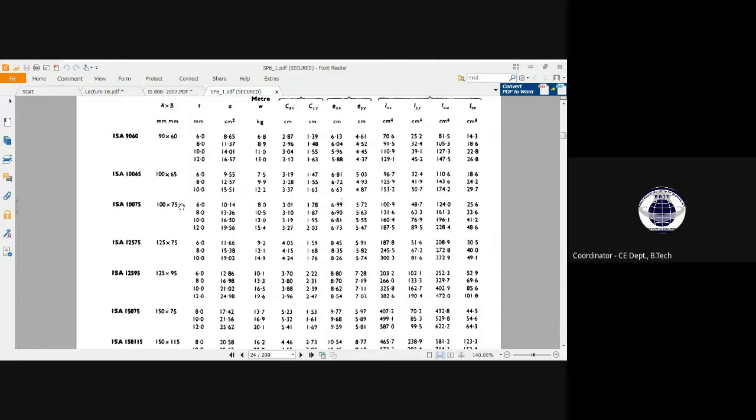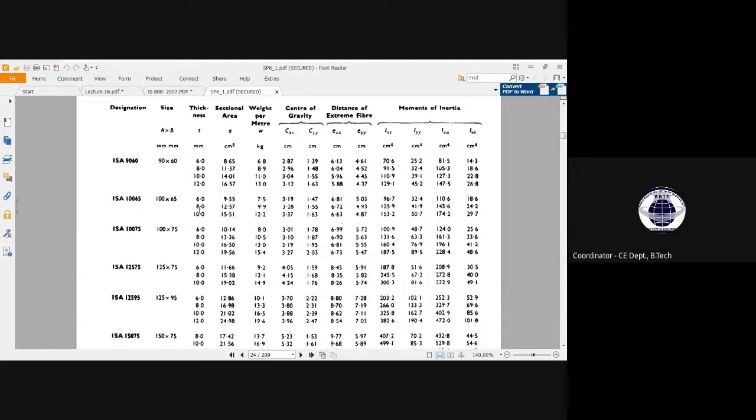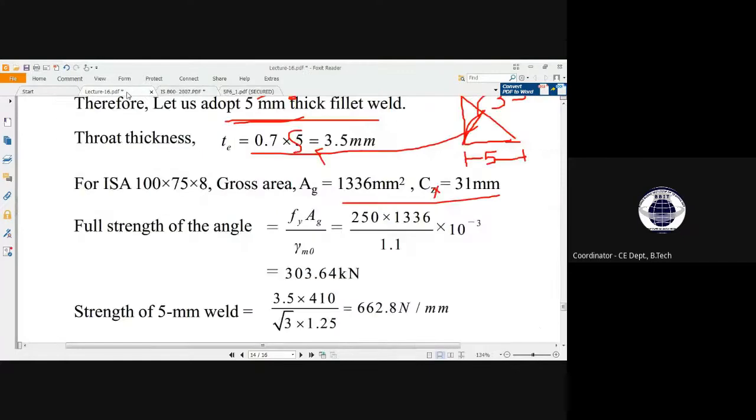So corresponding to that 8, see, this is our sectional area, given here as 13.36 in centimeter square. If we convert into millimeter square, we will get 1336 millimeter square.